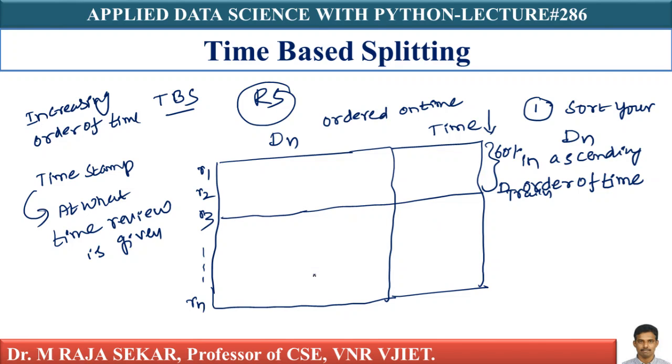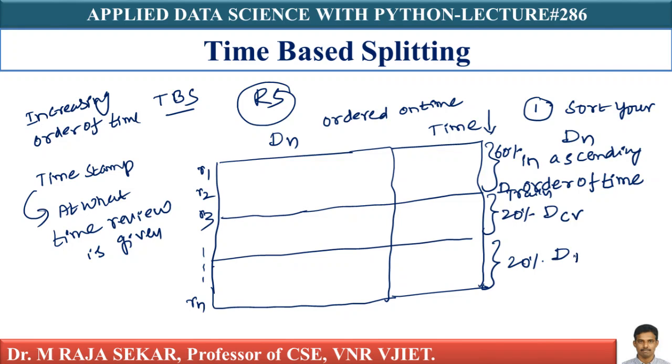I will take the next 20%. Let me assume this next 20% of data is DCV, D cross validation, and the last 20% of data, I will use it as D-test. My first partition, that is 60%, is D-train.